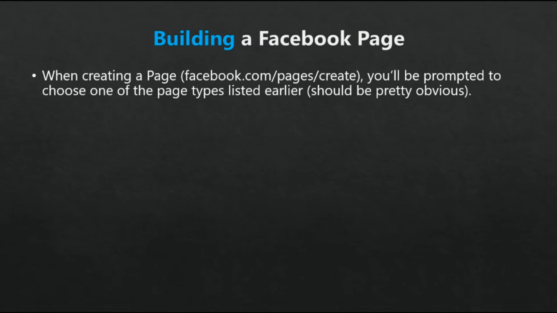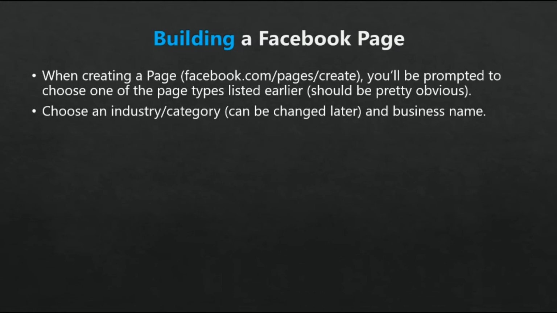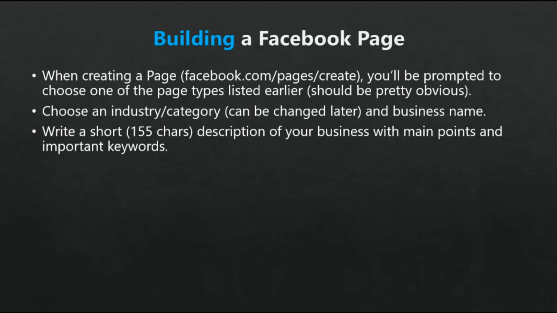Once you've chosen the page type, you'll have a drop-down menu where you'll need to choose an industry or category. If you're unsure which category applies best, don't worry, you can change it later. Then you'll be asked to input a business or product name and hit submit. When you first arrive at your new page, it'll be a little barren, but Facebook has made it very easy to start fleshing it out.